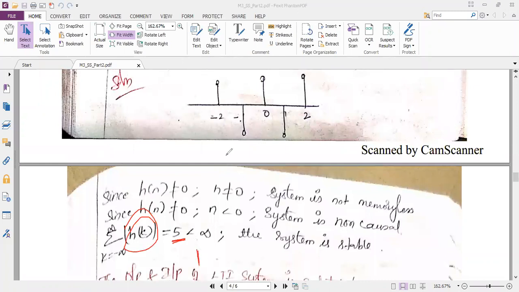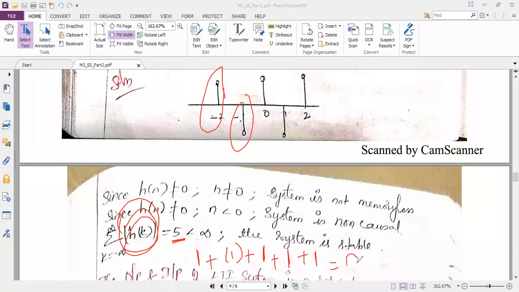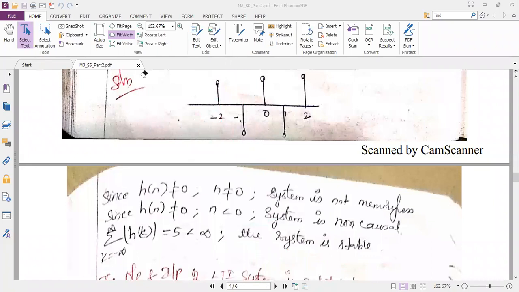So at minus 2, the amplitude is 1. And at minus 1, the amplitude is minus 1. This minus 1 should be considered as plus 1 only, because I am considering magnitude of h of k. So I forgot that magnitude part, so I told you the answer wrongly. Now you change it. At 0, the amplitude is 1. Again at 1, minus 1, but I have to take the magnitude, so it is plus 1. And at 2, the amplitude is plus 1, so the answer is 5 only. Please change it in your notebook. Please don't forget the magnitude part. I totally forgot when I was adding the samples in the previous problem.